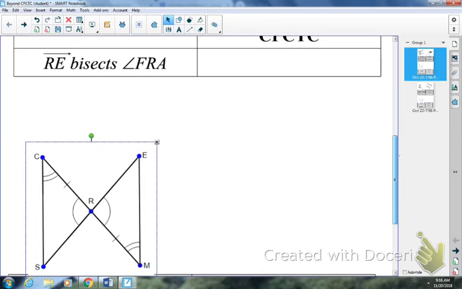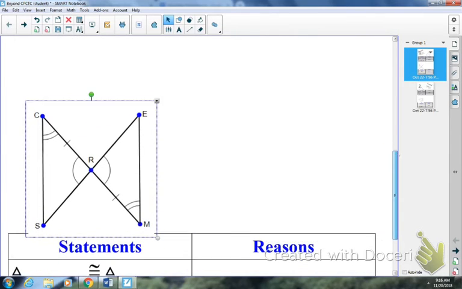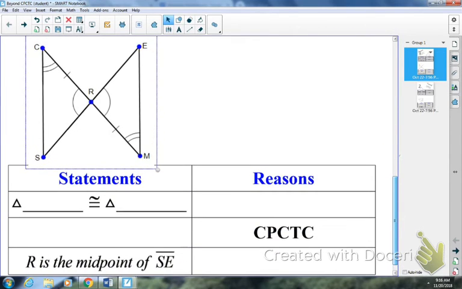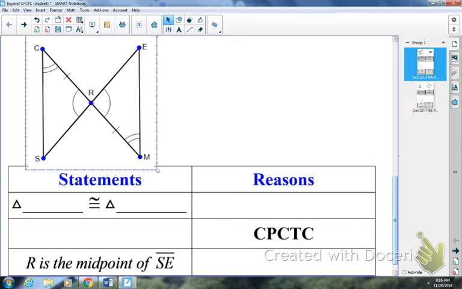Let's look at, there's what, 4 of these total, 2 on each page? Okay, so this next one, hopefully looking at the picture, you can obviously see 2 triangles that are congruent. So one of them is going to be triangle CRS. That is going to be congruent to triangle MRE. And my reason is going to be angle, side, angle. Notice the side is between the 2 angles.